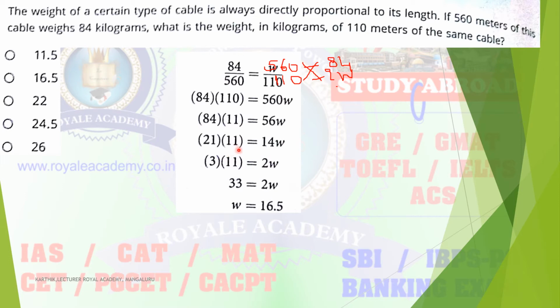Simplification is possible. 7 2s are 14 and 7 3s are 21, so divide by 7 on both sides. Next, 11 3s are 33 is equal to 2W. So W is equal to how much? 16.5. So which answer is correct? Option B is correct. I hope all of you understood. Very simple problem, just cross multiply. So option B is the correct answer.